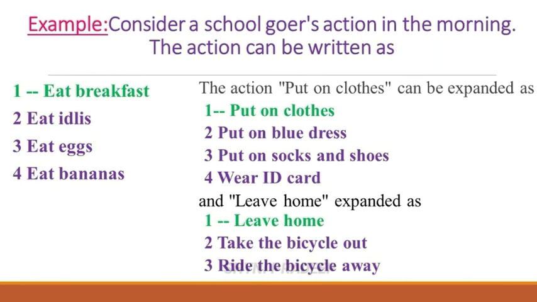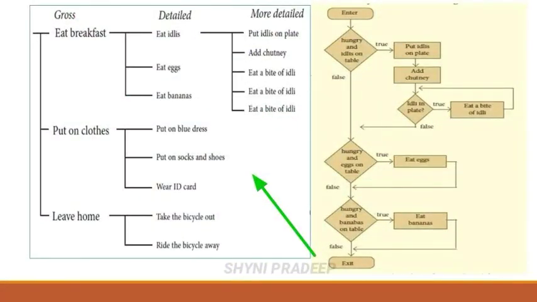So here get ready for school is a problem. You have to decompose that problem into smaller parts, which means you are dividing that problem into smaller parts. So you are dividing that problem into 3 actions, okay. And if you want to make it even smaller, you can write like this. This is the picture for refinement at various levels of detail, okay. These are the actions for get ready for school, and these are the detailed actions. These are the more detailed actions, okay.